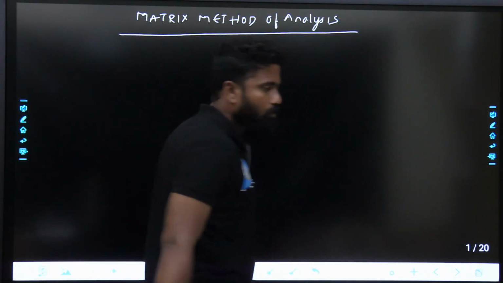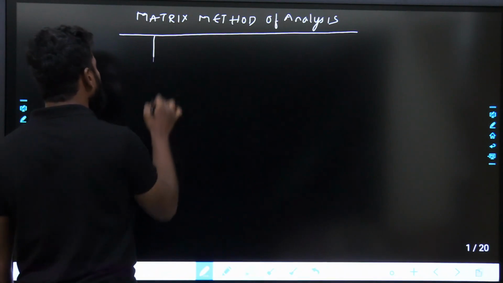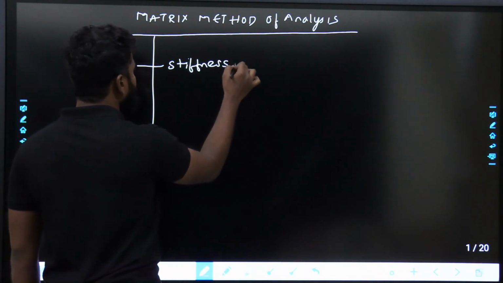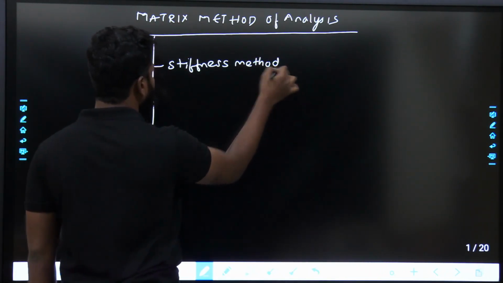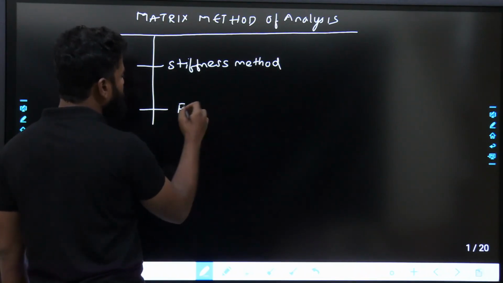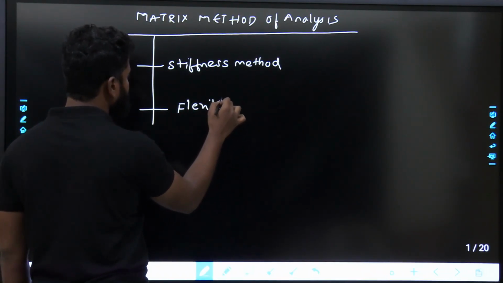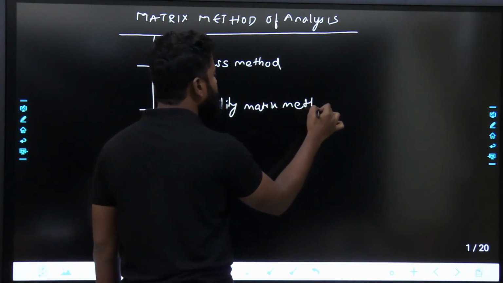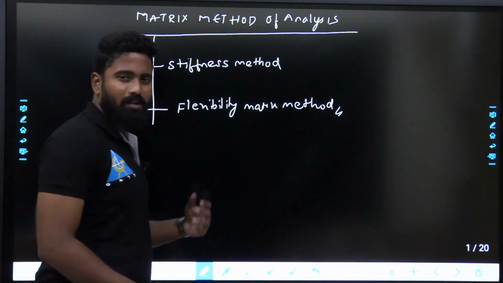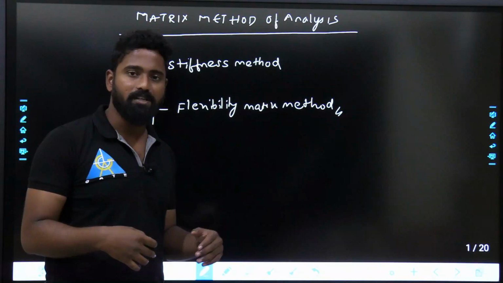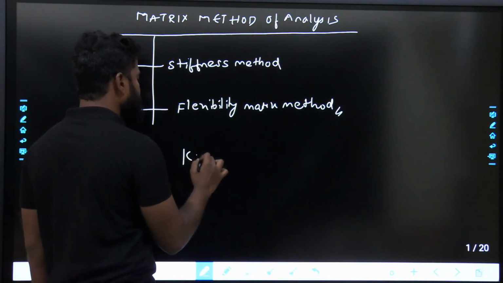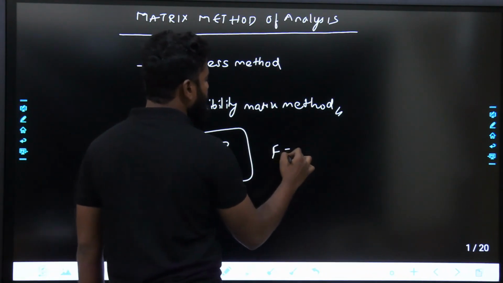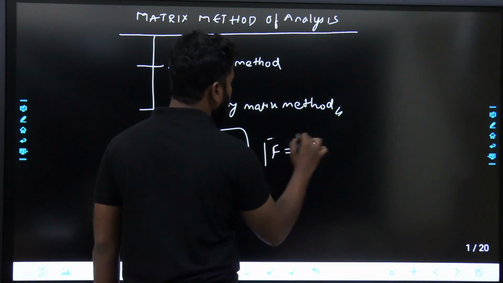So in matrix method of analysis, there will be 2 methods actually. Stiffness method of analysis, stiffness matrix method, or flexibility matrix method. Generally, stiffness is inversely proportional to flexibility. What exactly is stiffness? Stiffness is equal to load upon unit deflection. If I say flexibility, flexibility is equal to deflection under unit load.